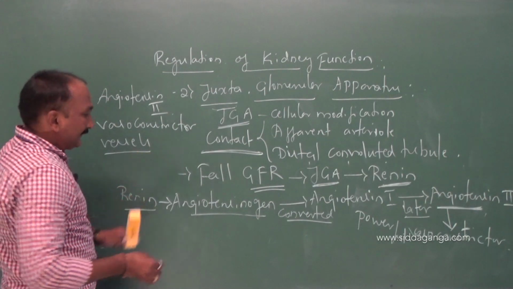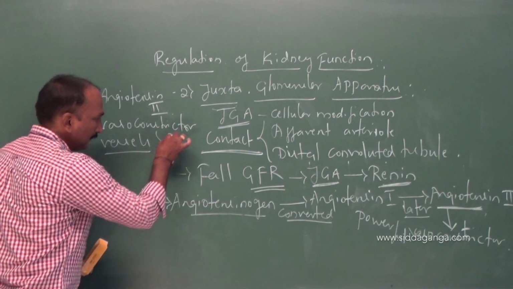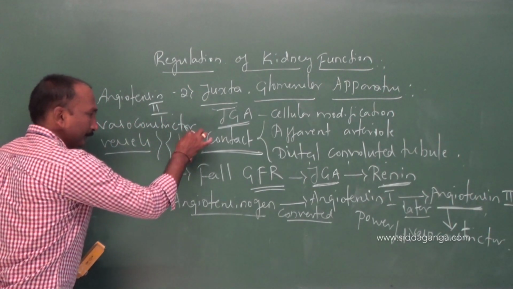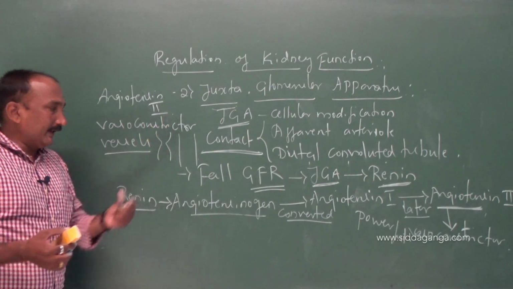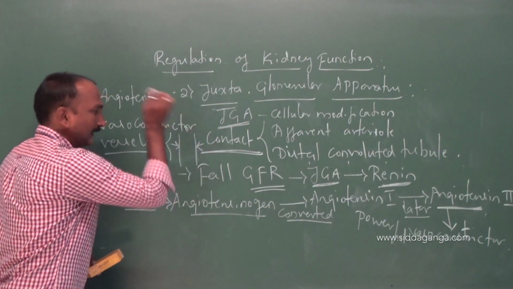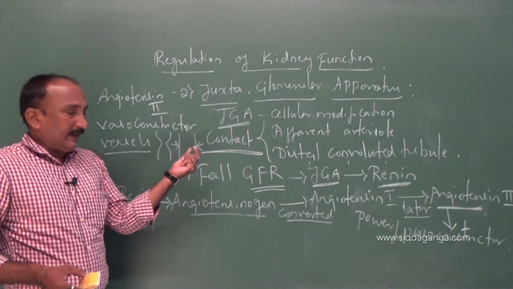Constrictor results in the constriction of the blood vessels. By the action of angiotensin 2, one of the powerful vasoconstrictors, the blood vessels undergo constriction.